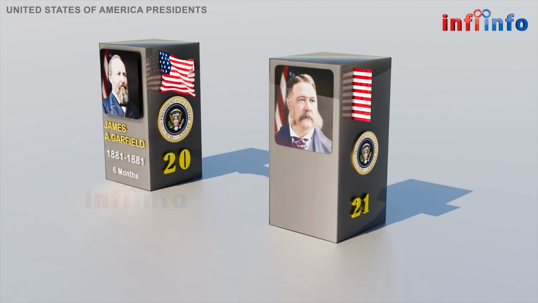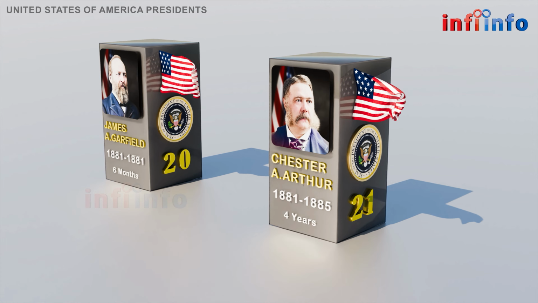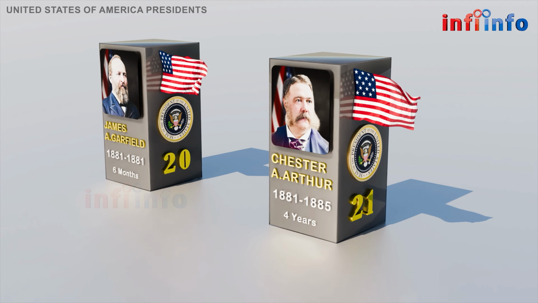The 21st U.S. President was Chester A. Arthur, born on October 5, 1829, in Fairfield, Vermont. He was a Republican and served for 4 years from September 19, 1881 to March 4, 1885. He is known for implementing civil service reform.